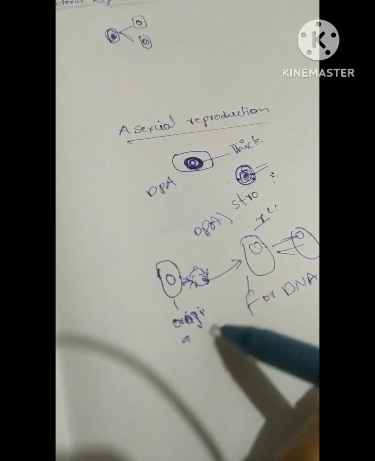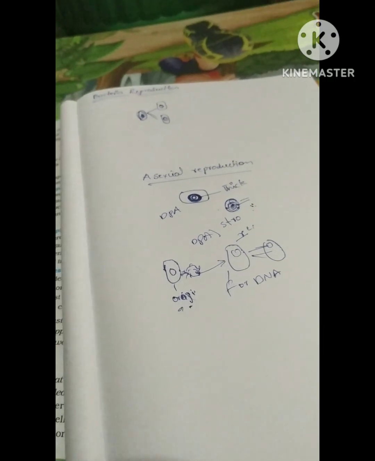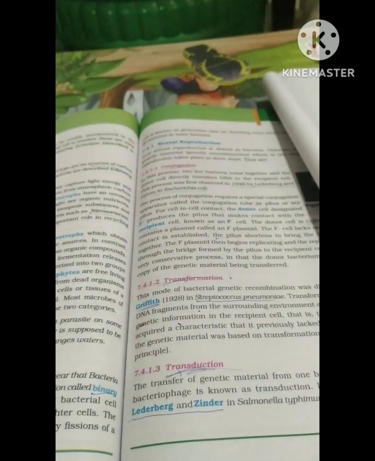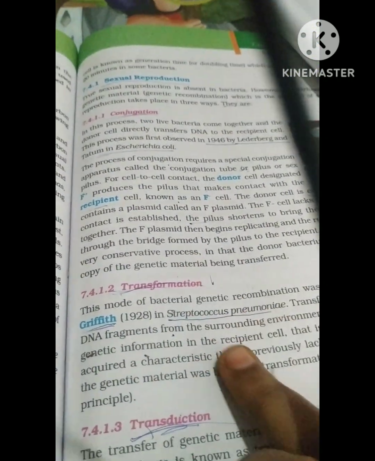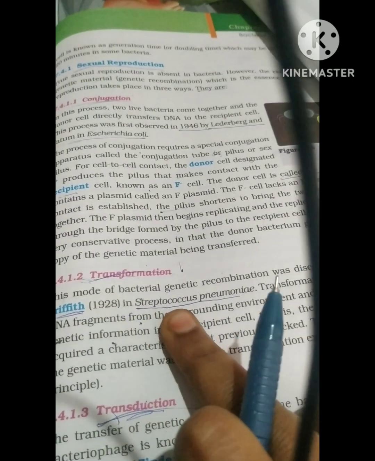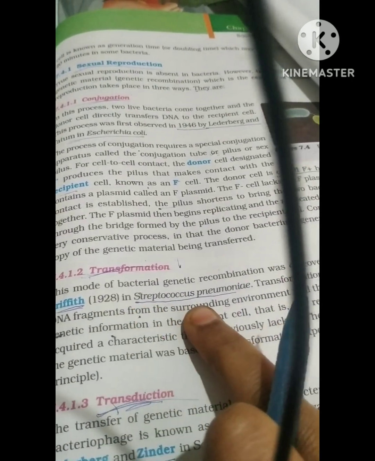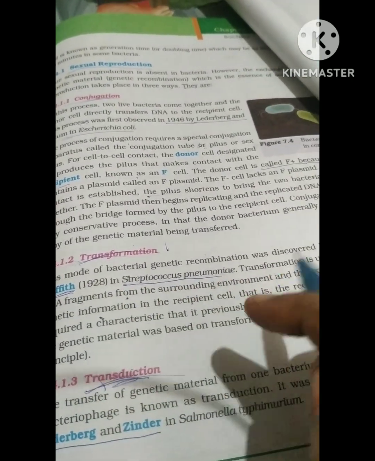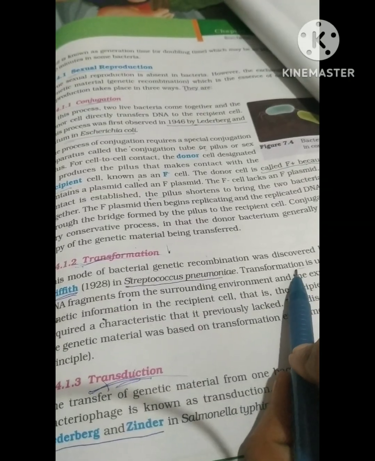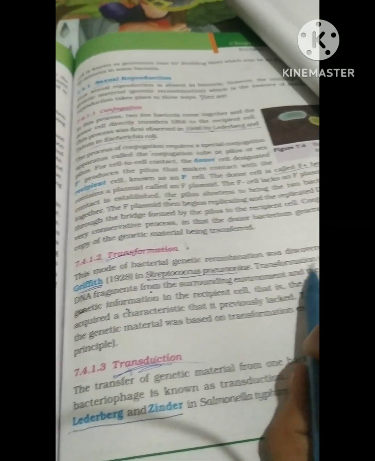This was first studied by Frederick Griffith in 1928 in Streptococcus pneumoniae, and is known as the Griffith effect.